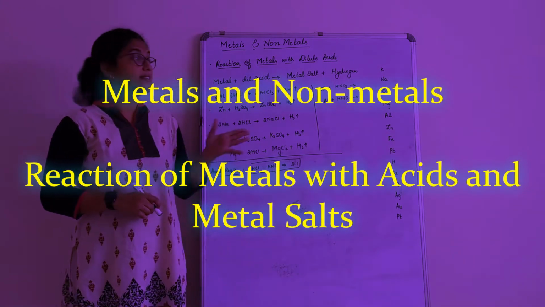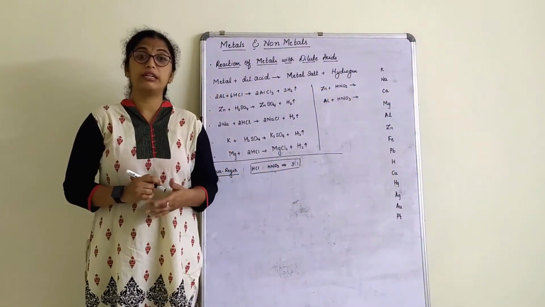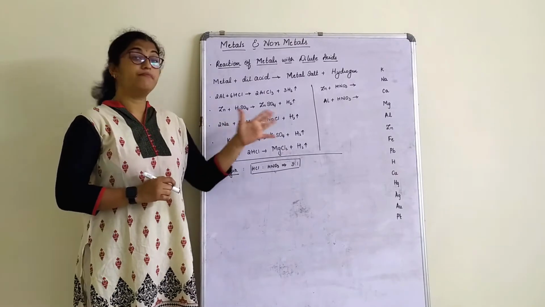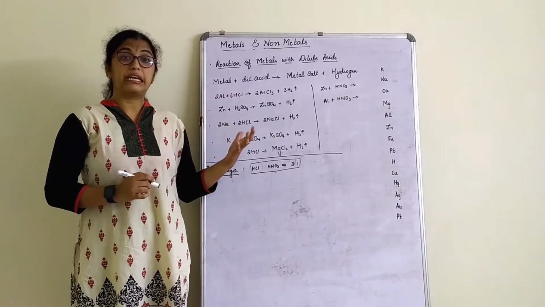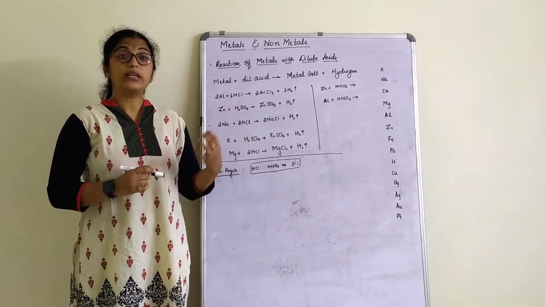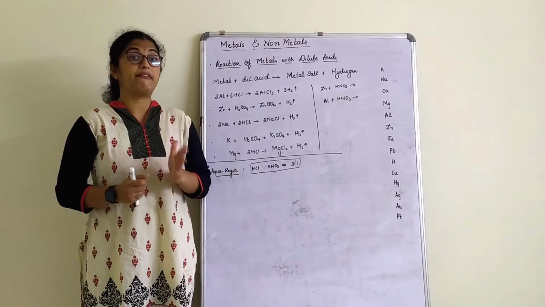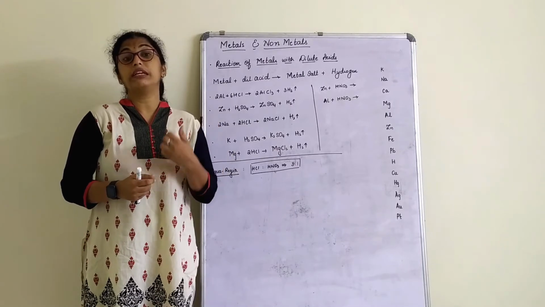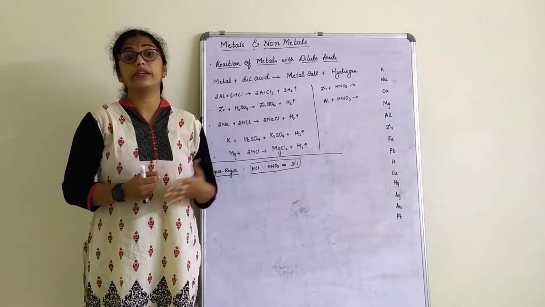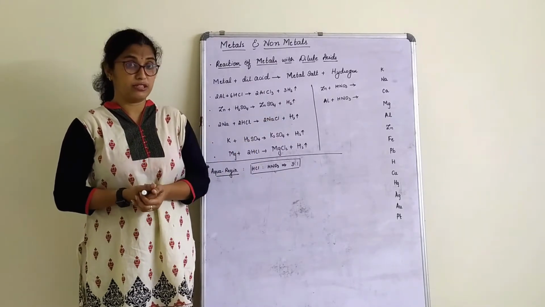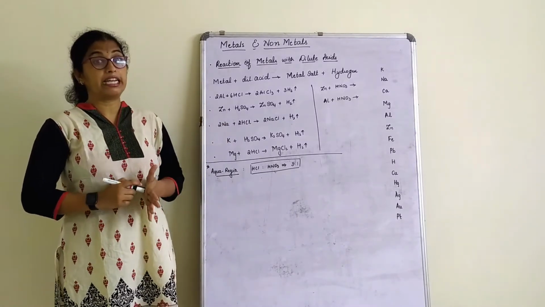Good morning. We will start session 3 on the chapter Metals and Non-metals. So till now in this chapter we studied the physical properties of metals and non-metals. Then in yesterday's session we understood the chemical properties of metals. That is, we studied what happens when a metal reacts with oxygen and what happens when a metal reacts with water. We understood it reacts with cold water, steam as well as hot water to give its respective oxides and hydroxides. So in today's class we will study the reaction of metals with dilute acid.